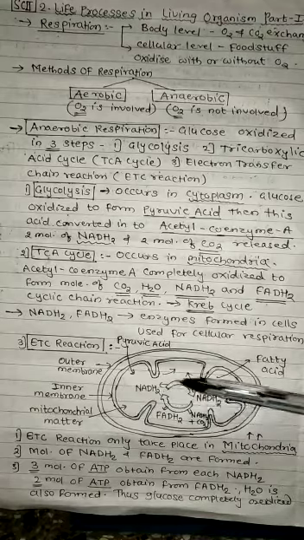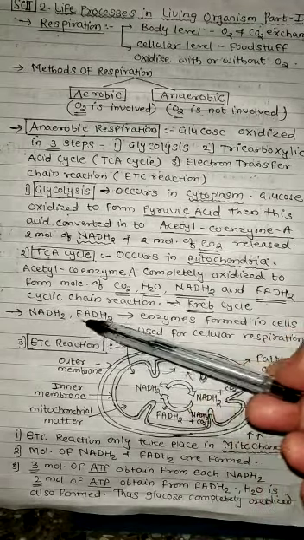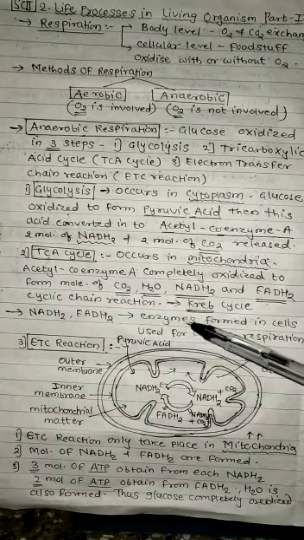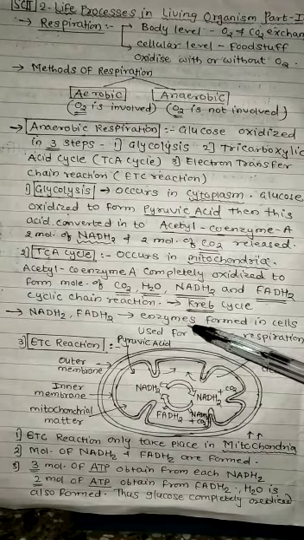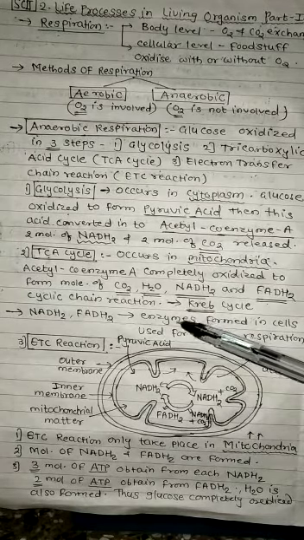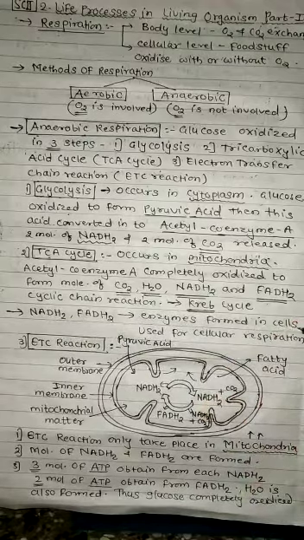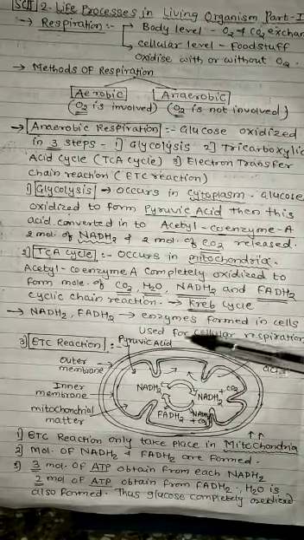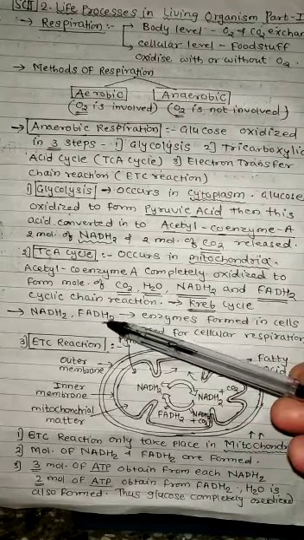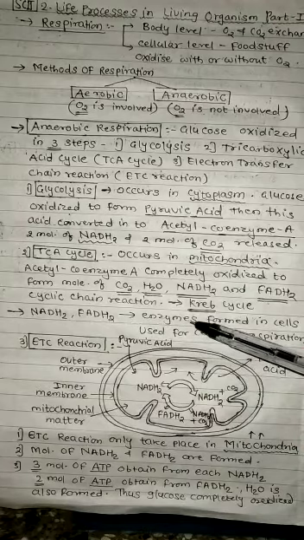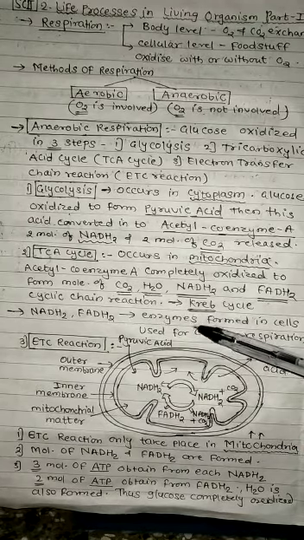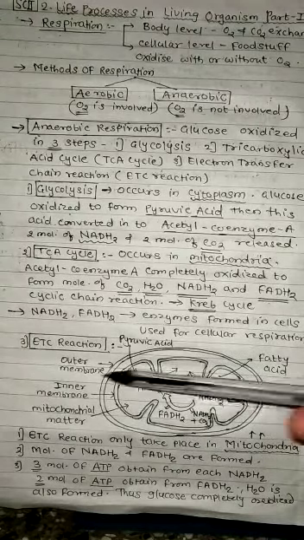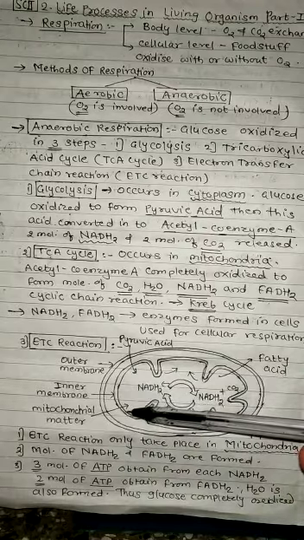But first, what are NADH2 and FADH2? See here, NADH2 and FADH2 are enzymes. Enzymes means a substance which helps to carry out the activities or life processes easily. So these two enzymes are formed in the cell and particularly used for this cellular respiration. So these enzymes are nothing but substances which help to carry out the life process easily. So this is the structure of mitochondria, outer membrane, inner membrane, mitochondrial material.